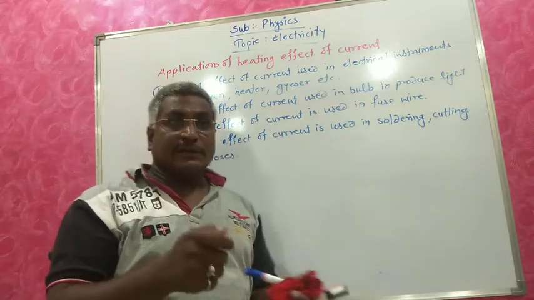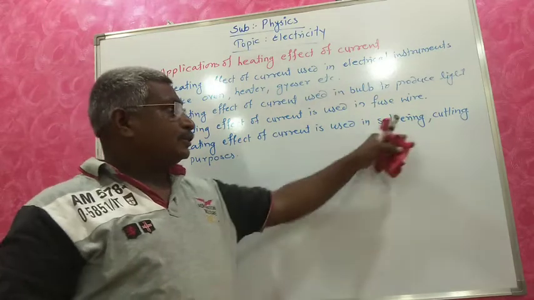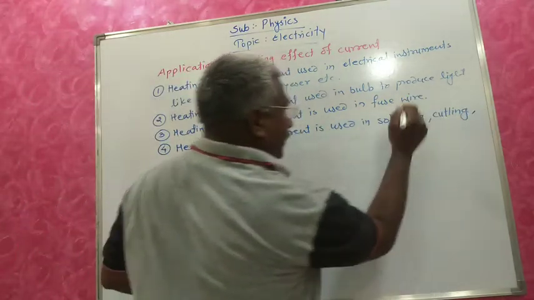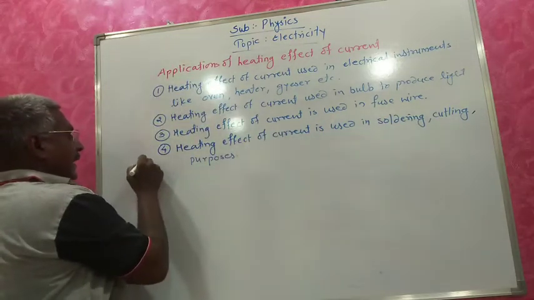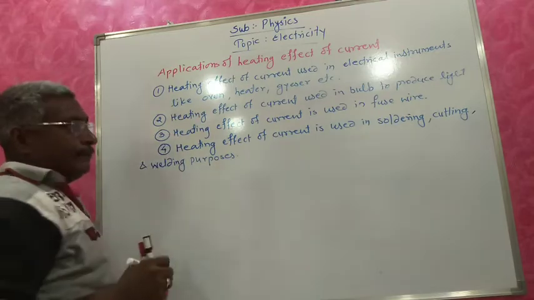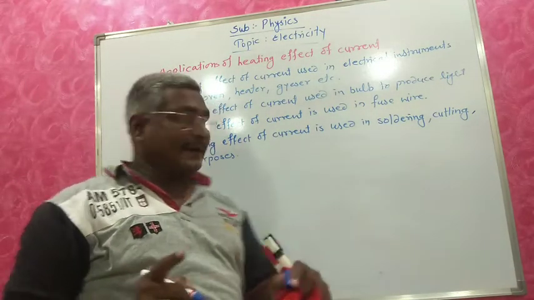When they touch, sparks come out. So that is soldering, cutting and welding. There also the heating effect of electric current is used.